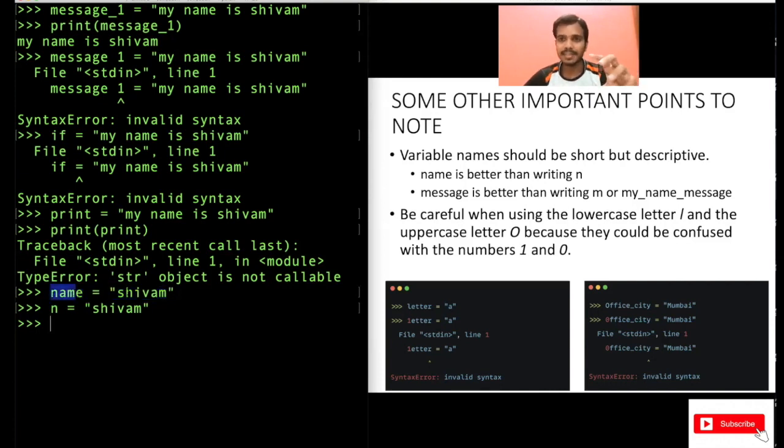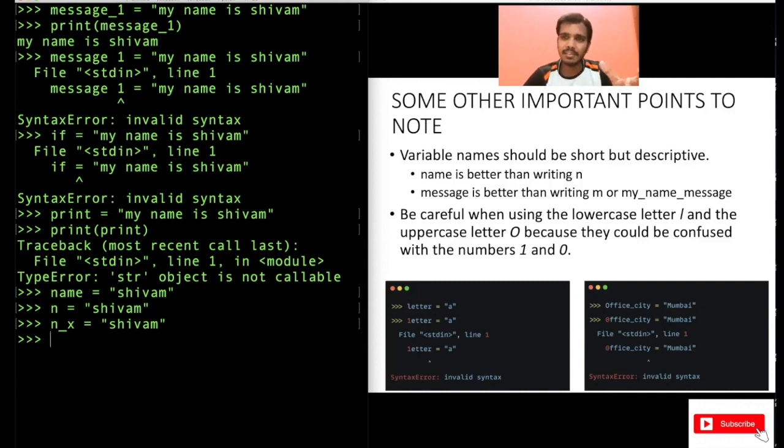So try to write variable names which are descriptive, which have some meaning. Do not write something random. I mean, you can of course declare random variable names. You can declare it like underscore x equal to Shivam, right? But this is quite random, and it does not look good, right? So do not do this. And also be careful. Another example: message is better than writing M or my name message, right?